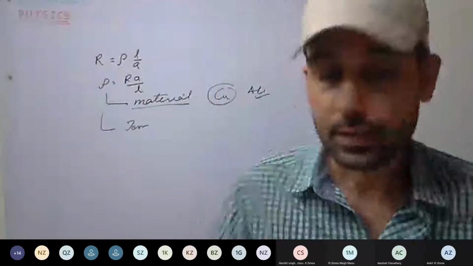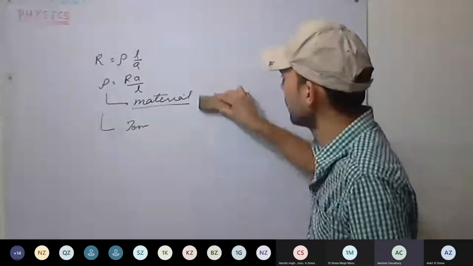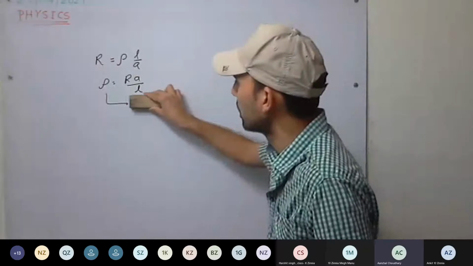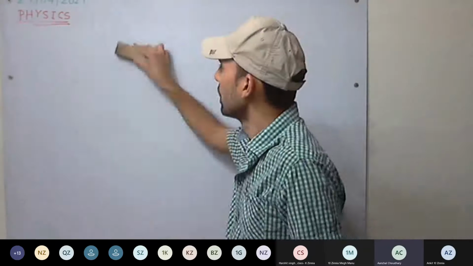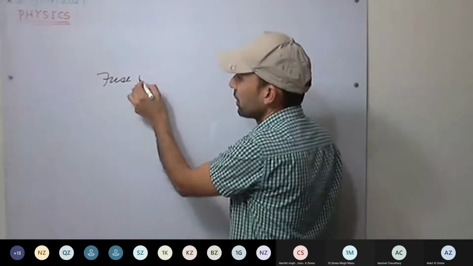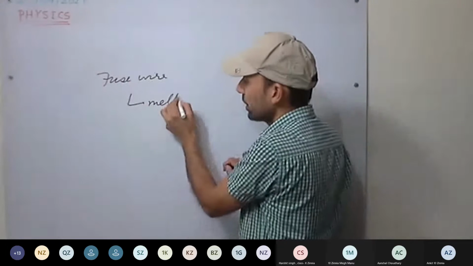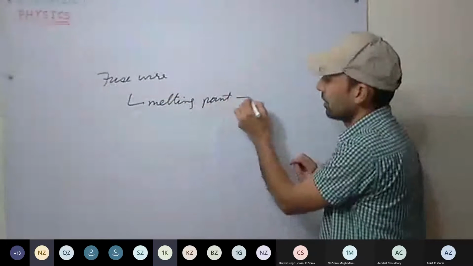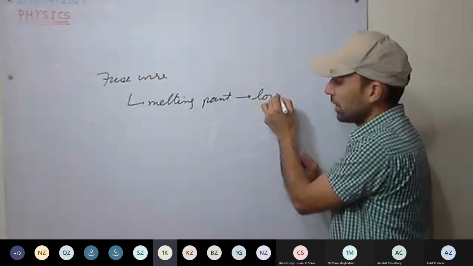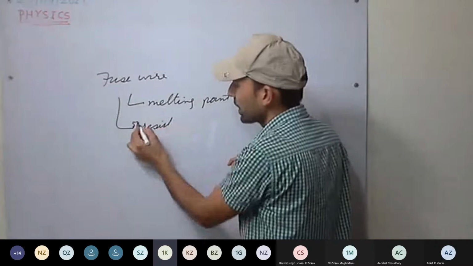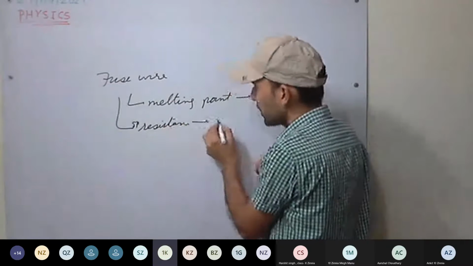Excuse me, sir, one more doubt. Why are tin and lead alloys used for fuse wire? See here, what are the characteristic properties of a fuse wire? What property should a fuse wire have? Its melting point should be low. And its specific resistance should be just more than that of the wiring material.